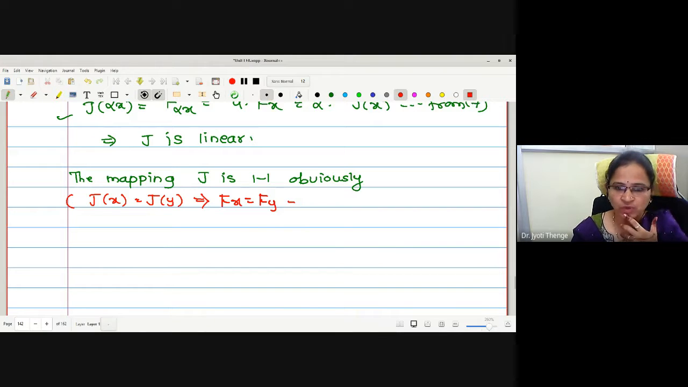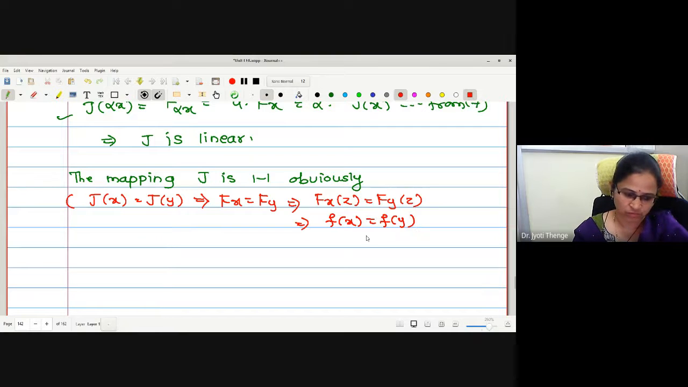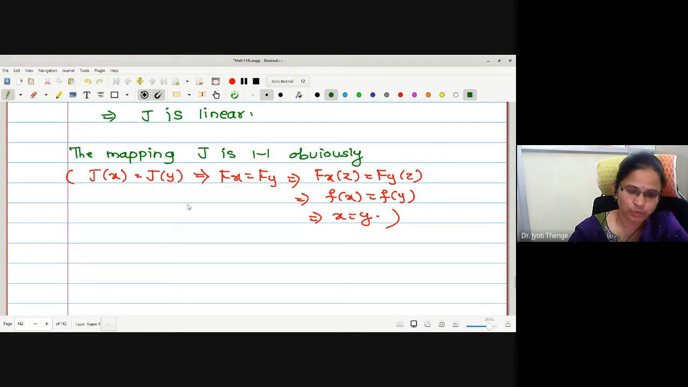Right now, when you write this, these two functions are equal means, operated on some vector, they give you the same values. What is it giving us? Is it fx equal to fy? Yes, fx equals fy, which gives you x is equal to y. If J is 1-1, obviously you can write this. Okay, linearity we have proved.